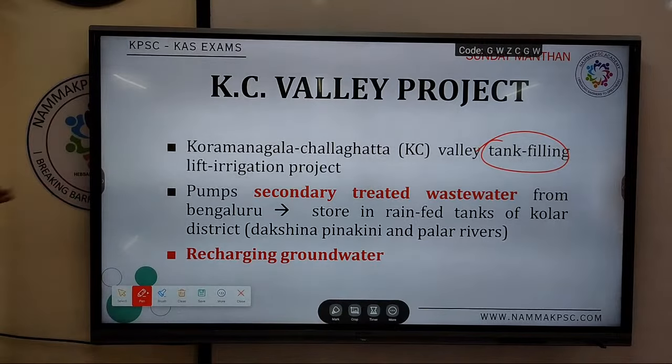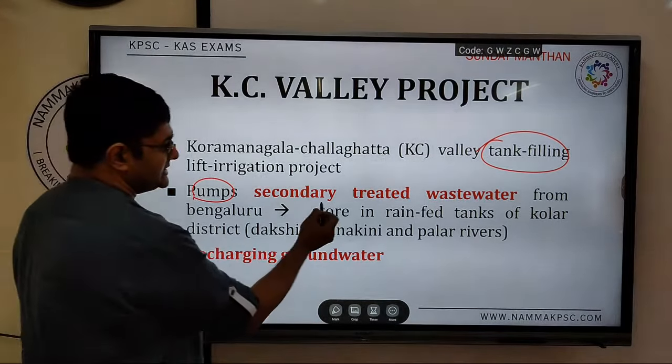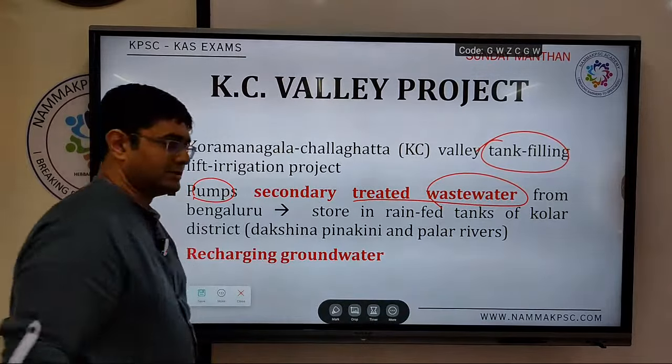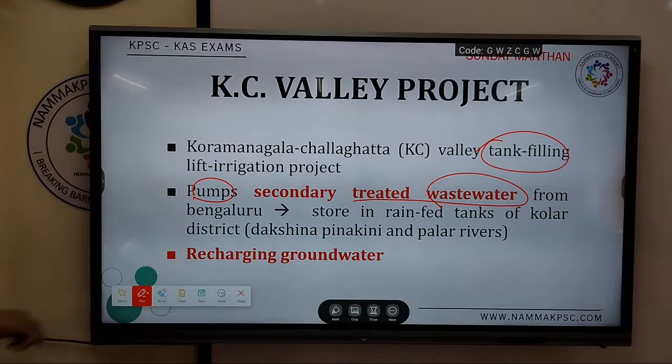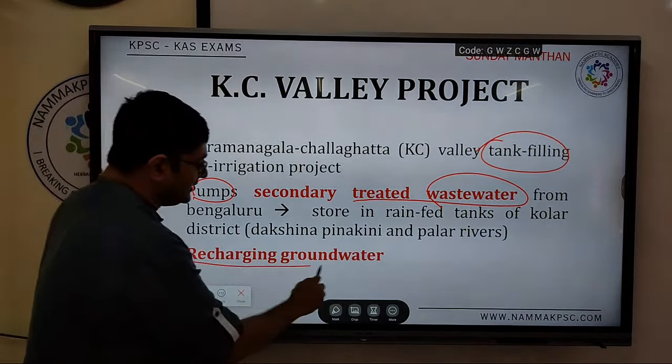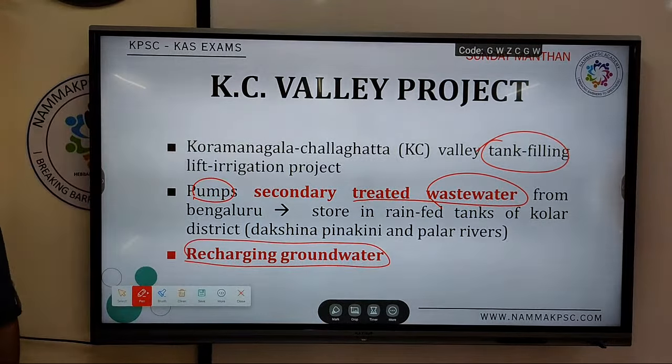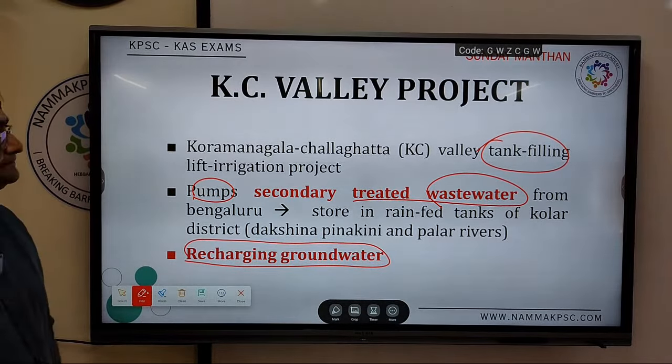It will pump the secondary treated wastewater from Bengaluru and store it in rain-fed tanks of Kolar district, the catchment area of the Dakshina Pinakini and Palar rivers, and this will help indirect irrigation by replenishment of groundwater. Most of the groundwater has been depleted as a result of over-exploitation in these parts of Karnataka. Therefore this will help in recharging of the groundwater.